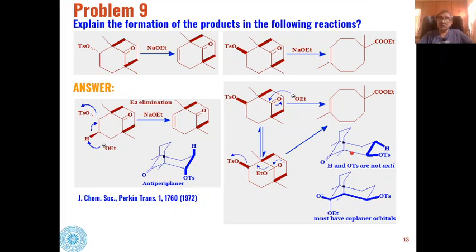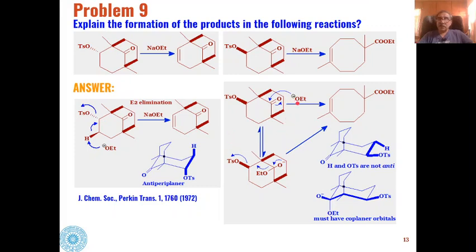So some energy is required for conversion of this into this, but because of this stereochemistry, the attack of the base in the meantime takes place at the keto group rather than elimination of this proton.